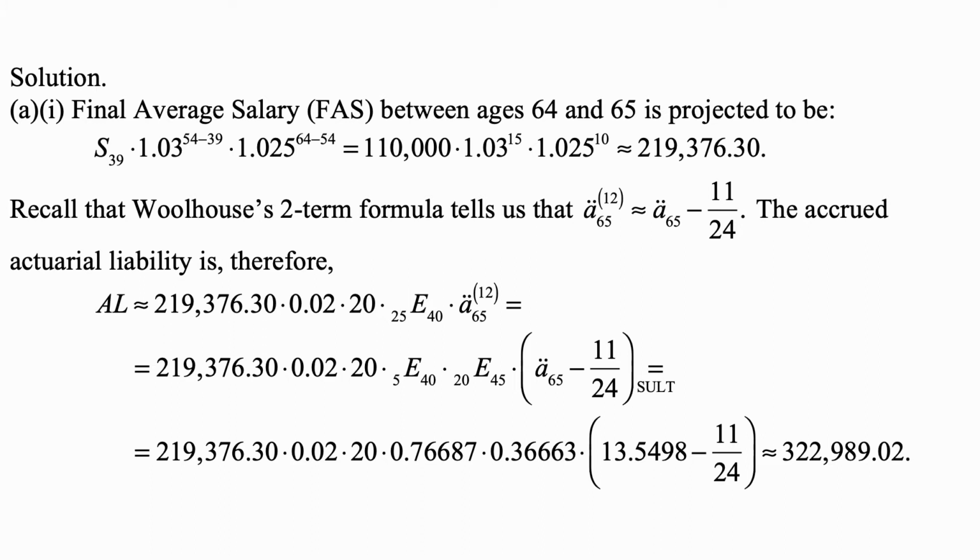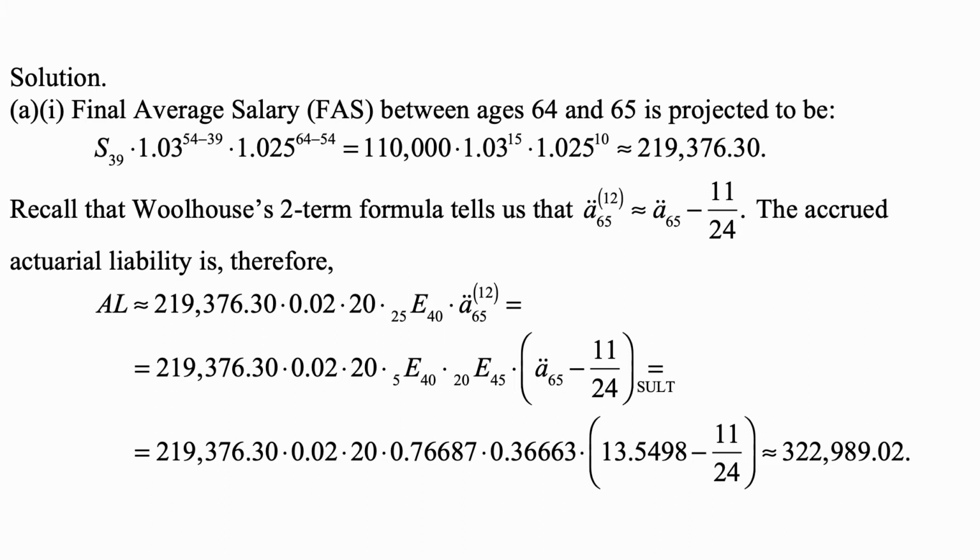The accrued actuarial liability is therefore that projected salary times 0.02, that's the accrual rate, times 20 years of service, times 25E40, which is discounting from age 65 to age 40, times ä65 upper 12.